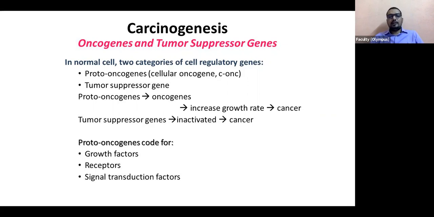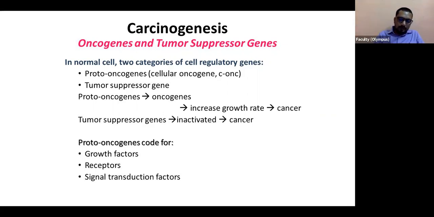Cancer doesn't get inherited, but some mutations get inherited. For example, in breast cancer, we have something called BRCA1. This gene is common in families who show breast cancer. So some mutations are inherited. Along with these mutations, other mutations would result in the cancer. It's a complex process, but unfortunately, it is becoming more common these days. And this is briefly about oncogenes and tumor suppressor genes.